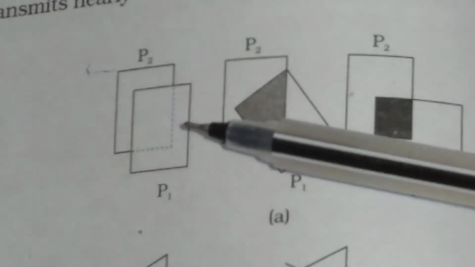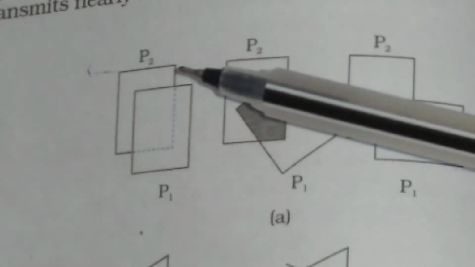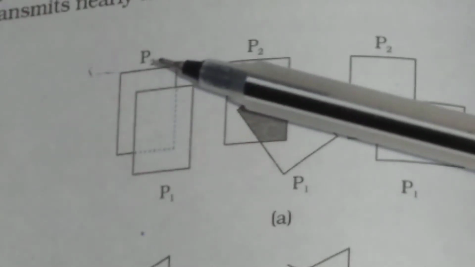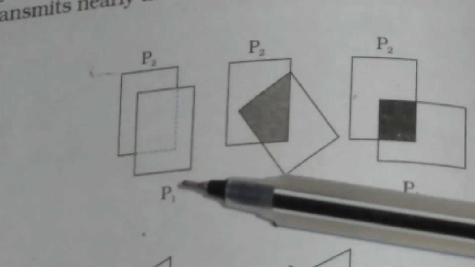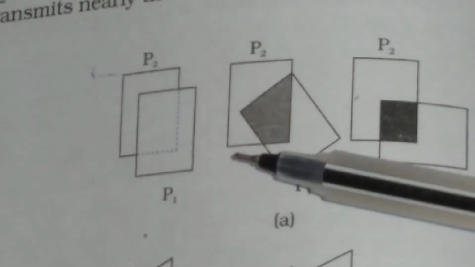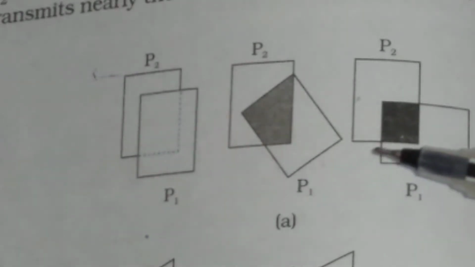Now you place another identical Polaroid P2, so light is allowed to pass through the Polaroid P2. Now if you rotate this Polaroid P1, as you see in this figure, the intensity of light will change.